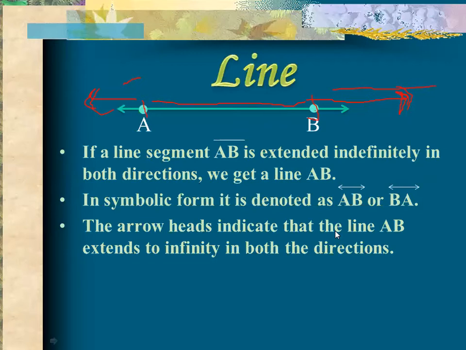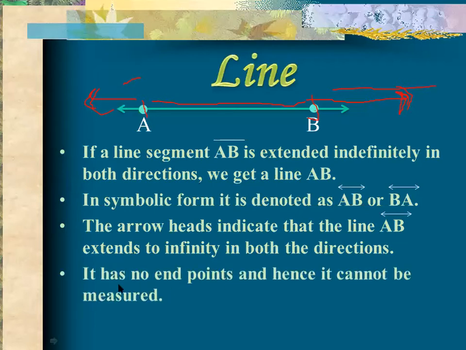That's why it has no endpoints, meaning you will never know where it will start and where it will end. And hence it cannot be measured. A line segment can be measured, but you cannot measure a line because you never know where it will start and where it will end. That's why you cannot measure the line, but you can measure the line segment.